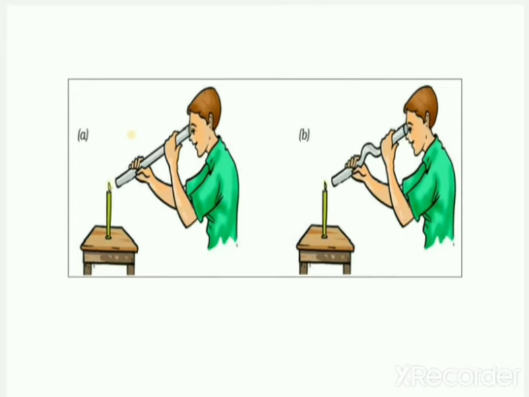Now see in the picture, in picture 1, the pipe is straight, so you are able to see the candle. But when you bend your pipe a little bit, what happens? The bent area blocks the light from reaching your eye. So you are not able to see the candle or the flame of the candle.